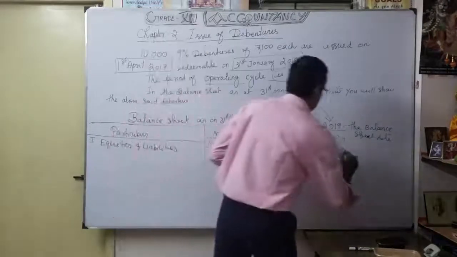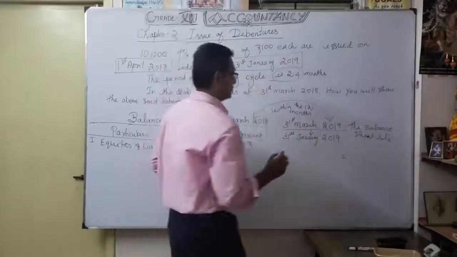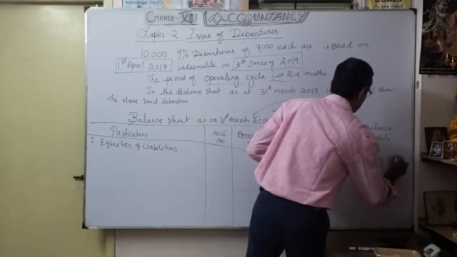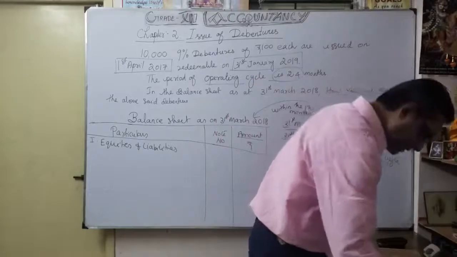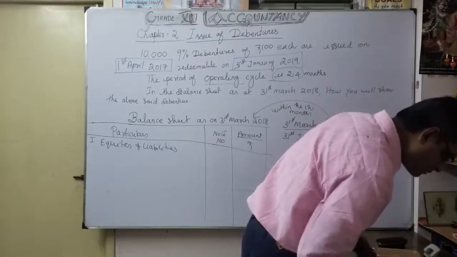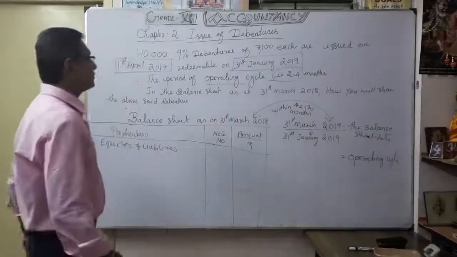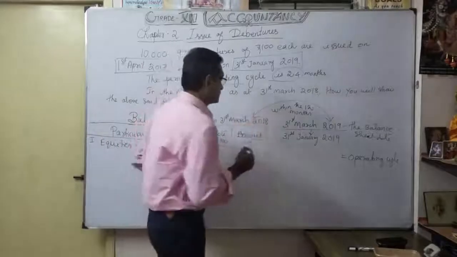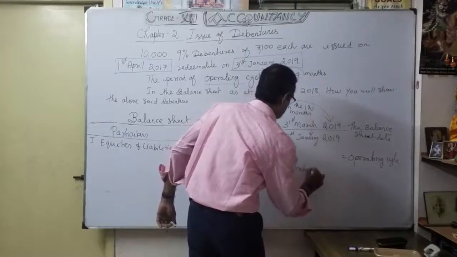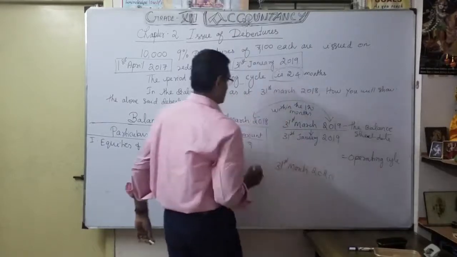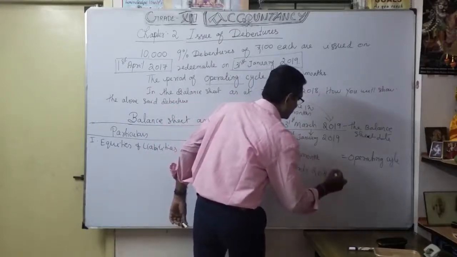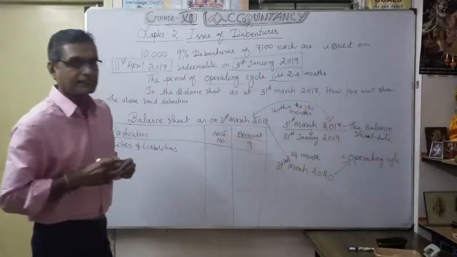Then our operating cycle. Okay. So our operating cycle, how are we going to calculate? After 12 months from here, it is going to be 31st March 2020. So from here our operating cycle is 24 months. Okay. So within the operating cycle.